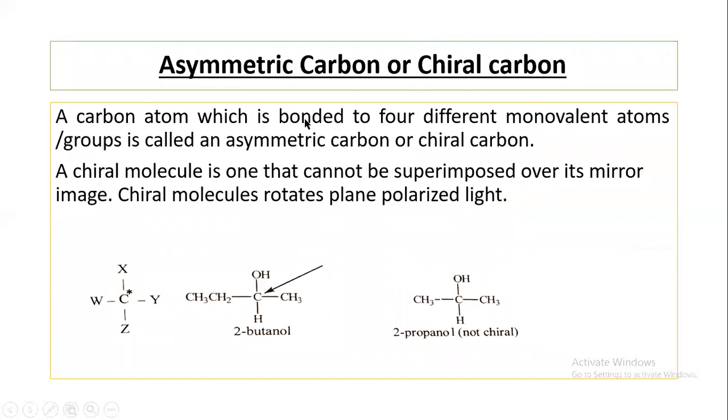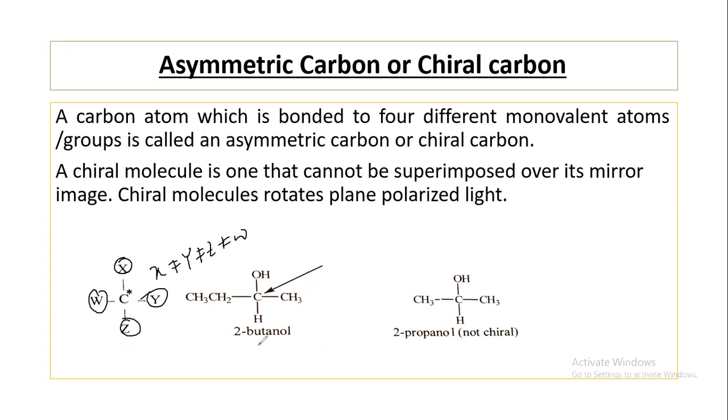What is chiral carbon? A carbon atom which is bonded to four different monovalent atoms or groups is called asymmetric carbon or chiral carbon. Here, four monovalent atoms or radicals are surrounded by carbon. Here X, Y, Z, W. Here X is not equal to Y, not equal to Z, not equal to W.